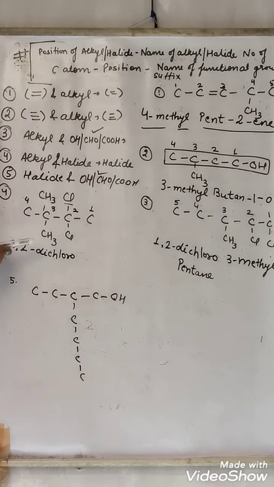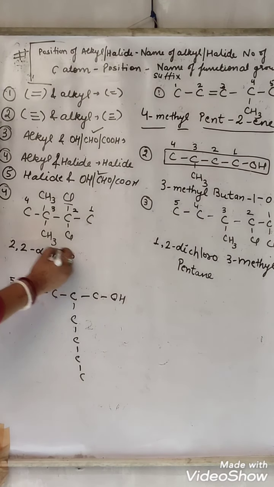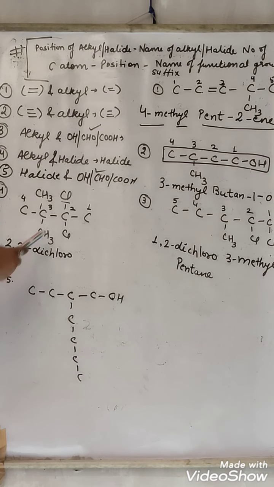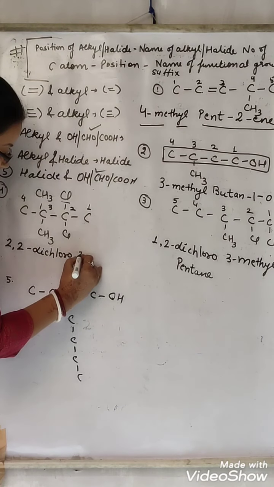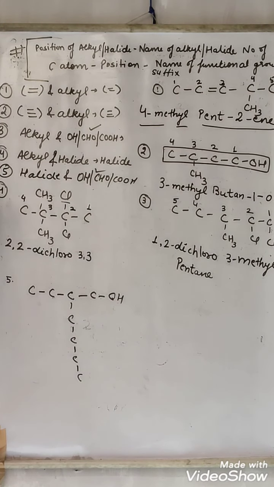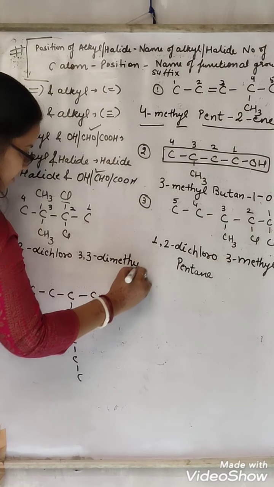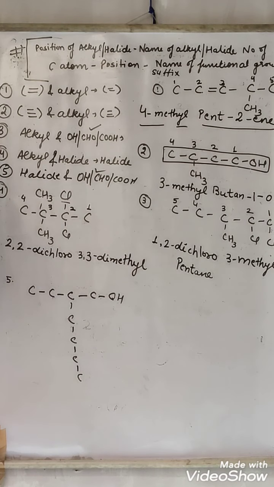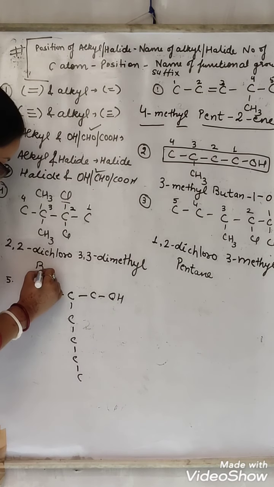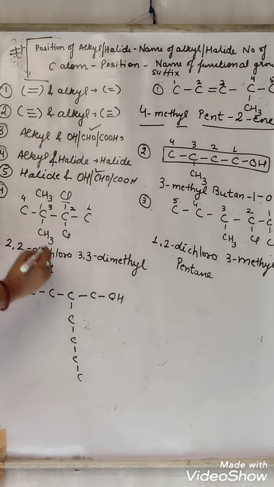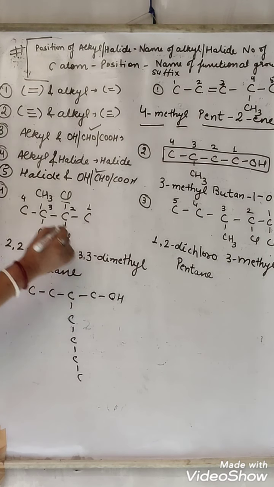All right. Then at the third position, 2 methyls are present. Now at the third position, 2 times methyl is present. So we have to write it 2 times: 3,3. 2 methyls are present, that is why dimethyl. Now how many carbons are present? 4 carbon. So but. All single bonds, no other functional group. Single bond, that means ane. So what is the name? 2,2-dichloro-3,3-dimethyl butane.